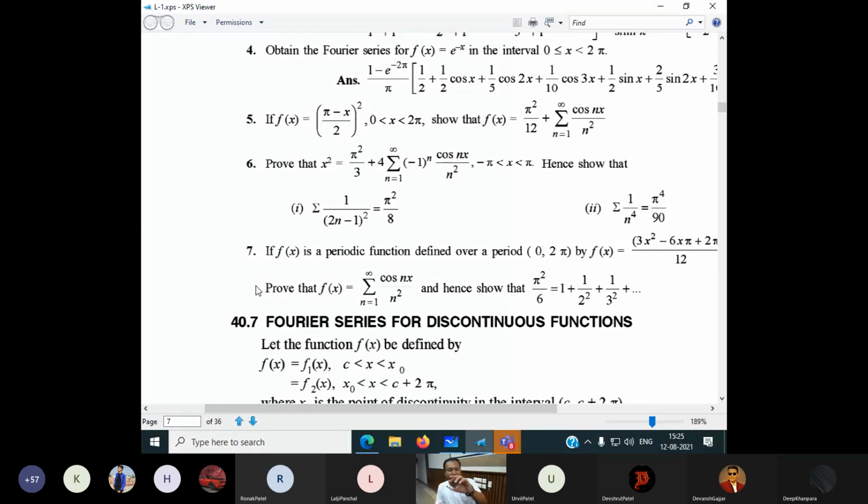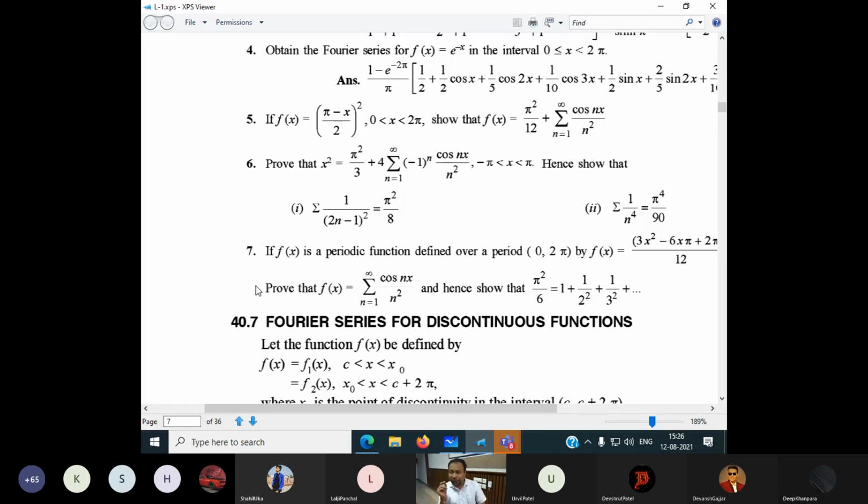So we have just completed a very small part of the Fourier series. This was talking about functions that are continuous. The functions are not discrete. The functions are continuous functions. So we did it very smoothly. We did the integrations and we got the answer. Now, if the function is not continuous, in that case, what to do?